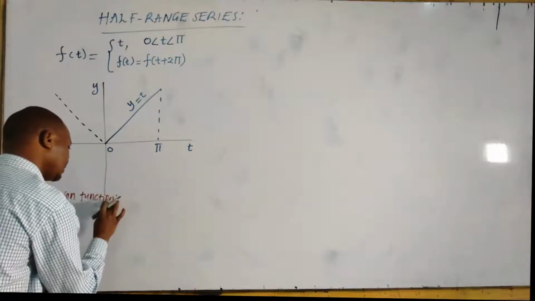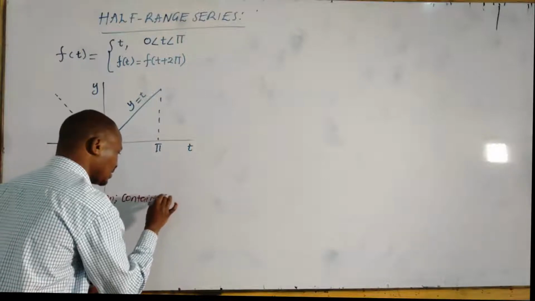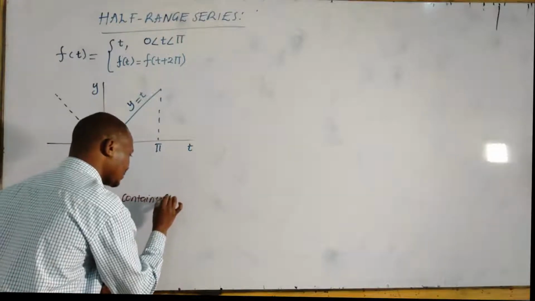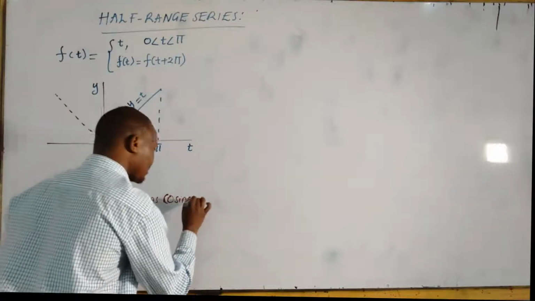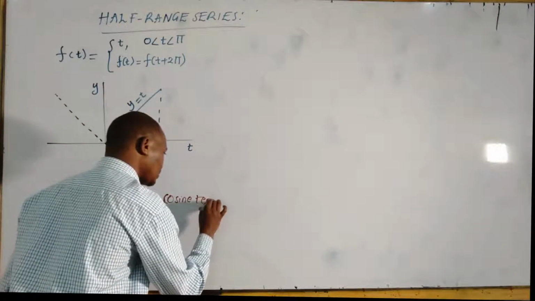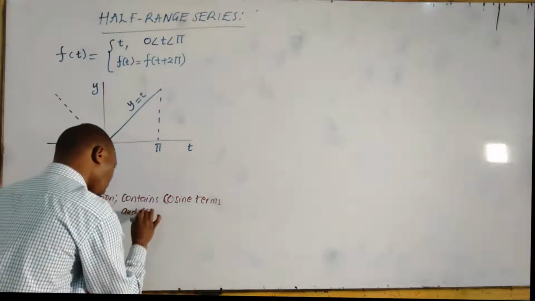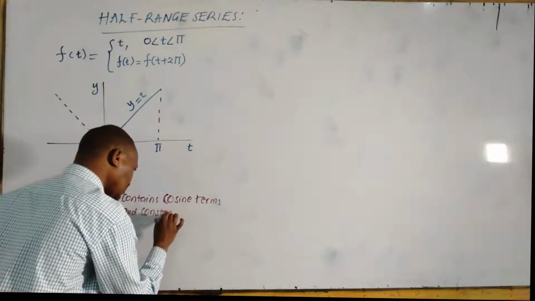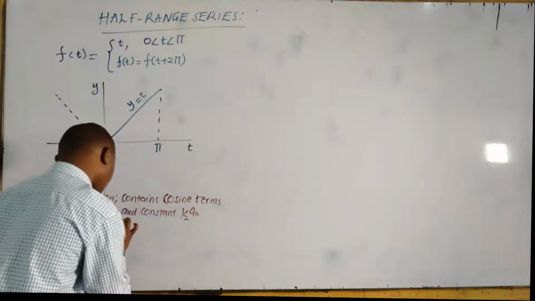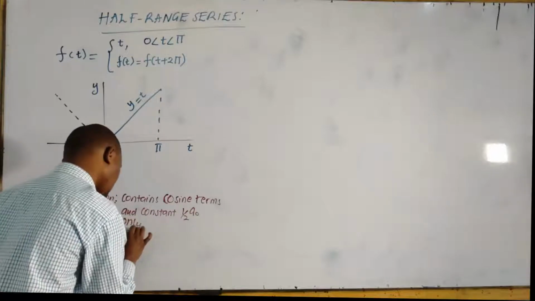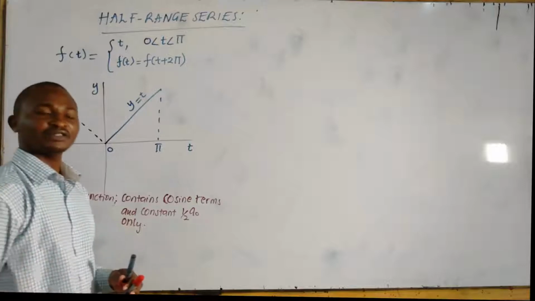And it will contain cosine terms. It will contain cosine terms and the constant a0 only.